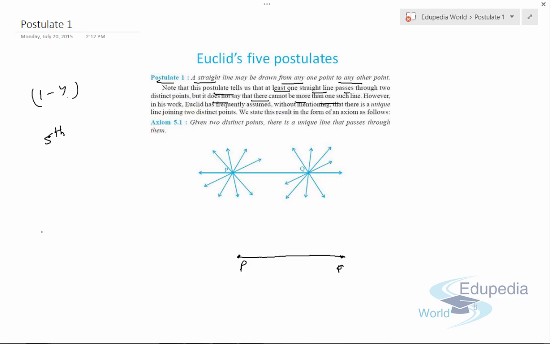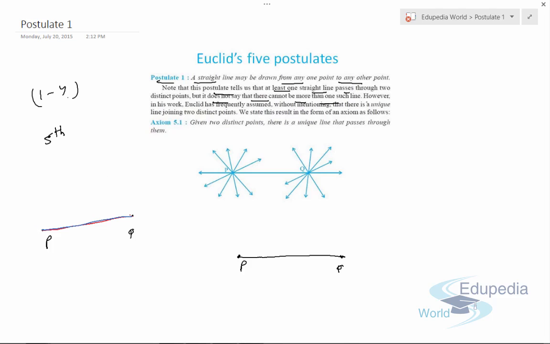What it's trying to say is that suppose we have 2 distinct points like P and Q, then only one line can pass through these 2 points. We cannot have another different line. If we try to draw a different line, suppose of a different color, that line will actually be the same line. So we can have only one line that passes through two distinct points.